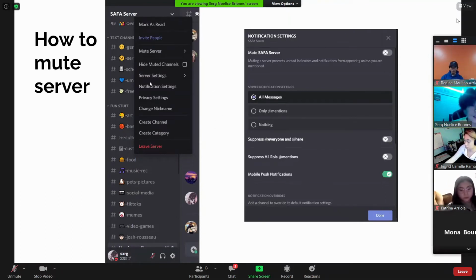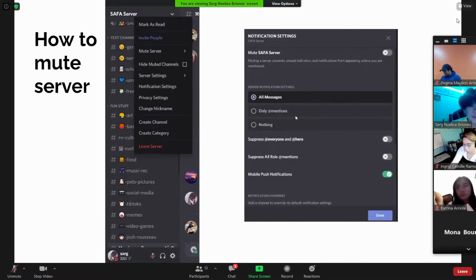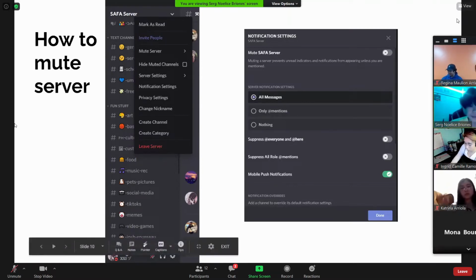Notification settings, like I said, is similar to muting a text channel. Once you click on notification settings, this will pop up. Press this if you want all messages to come through to you. Press this if you only want messages pertaining to you, like if someone adds you individually, or someone on the e-board or an admin adds your role, you will get notified. Or if you want nothing to be notified.